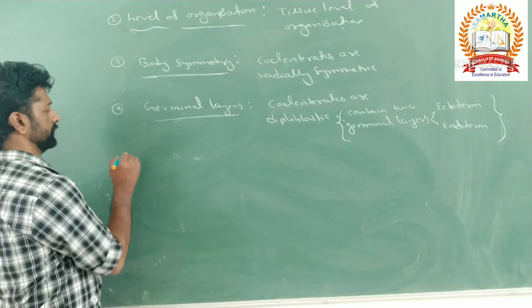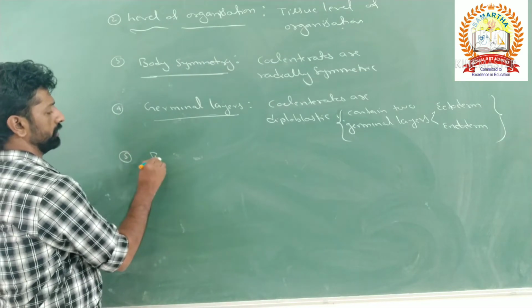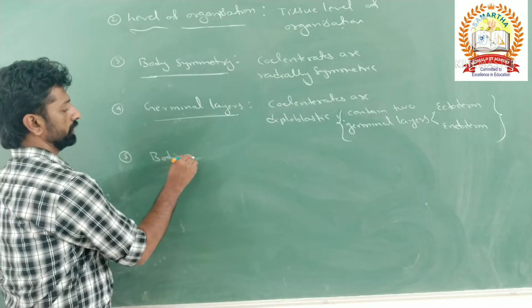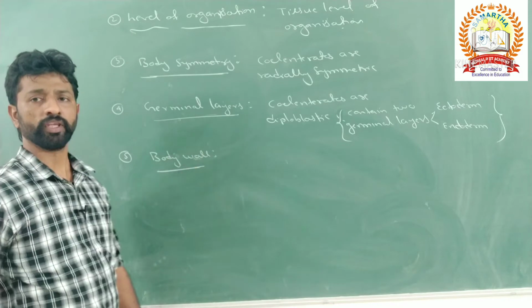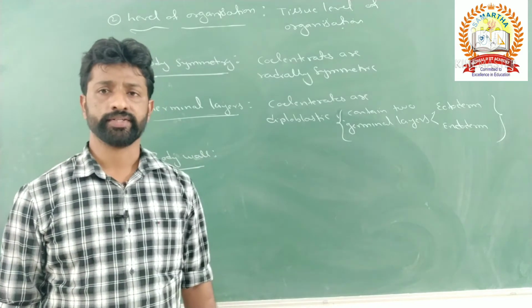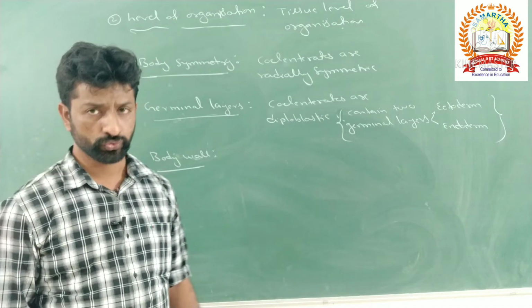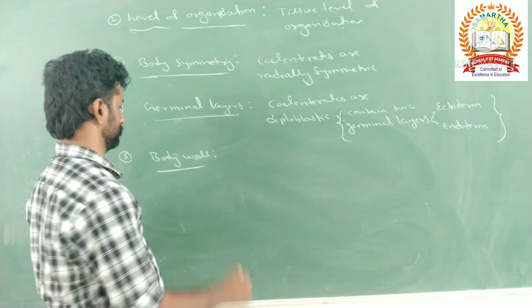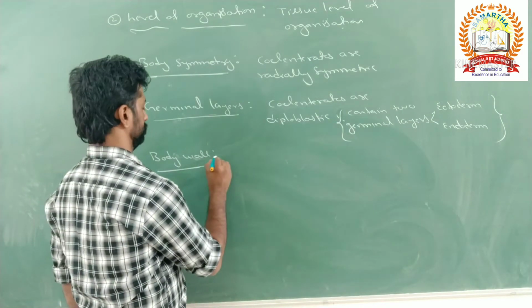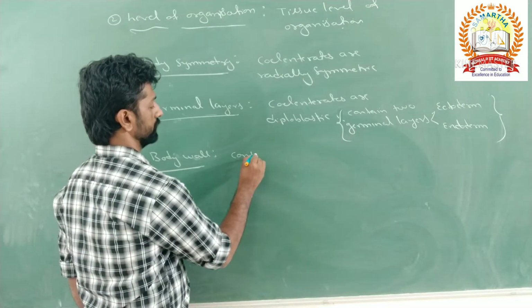So when they are diploblastic in nature, what will be the nature of their body wall, or what layers will be present in its body wall? In ciliates, the body wall is made up of two layers, derived from the ectoderm and endoderm.